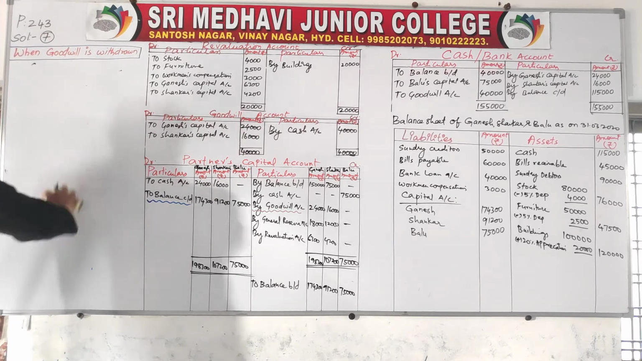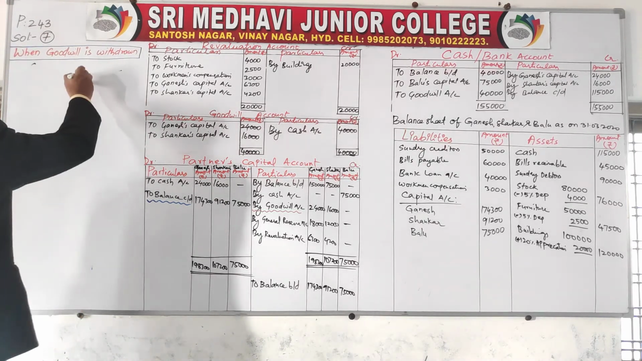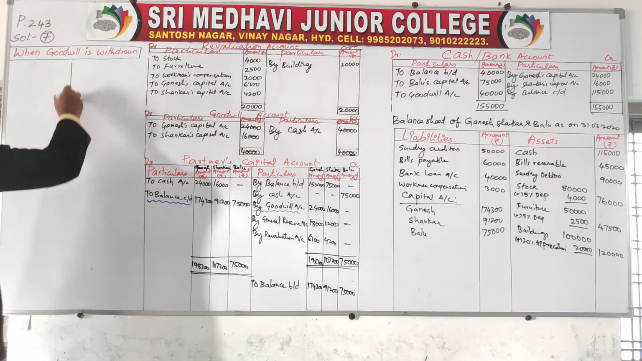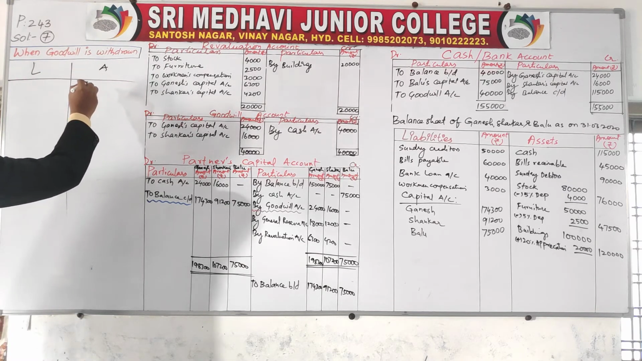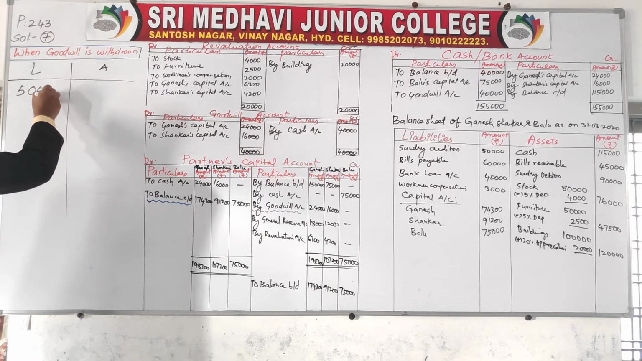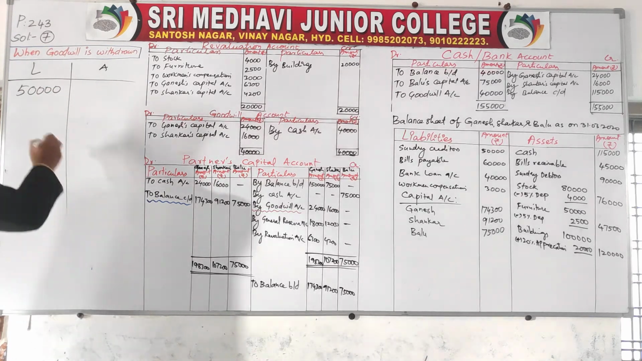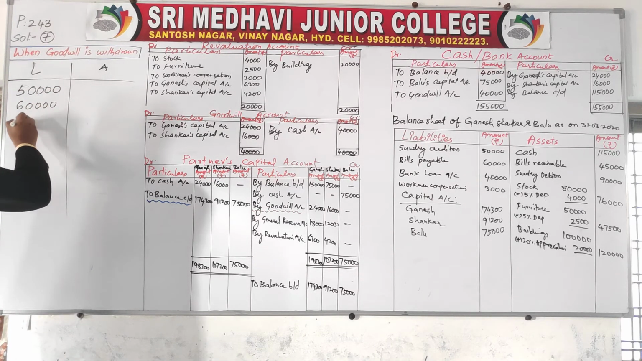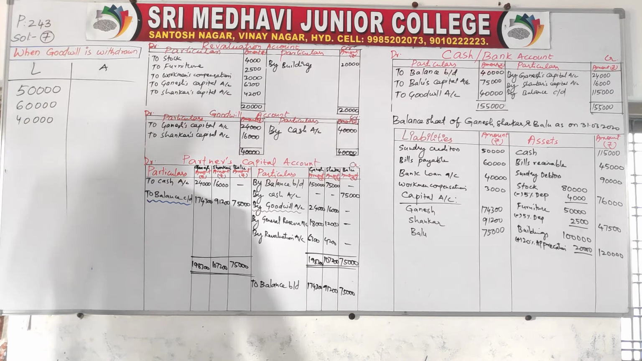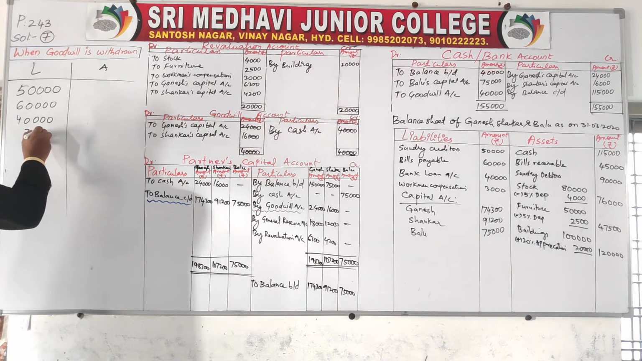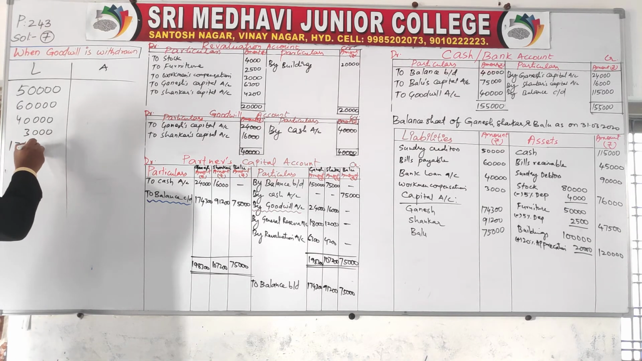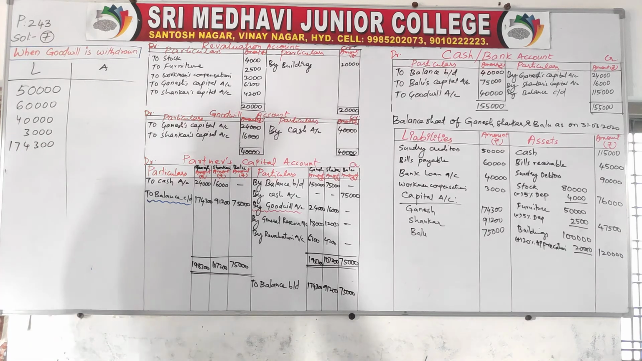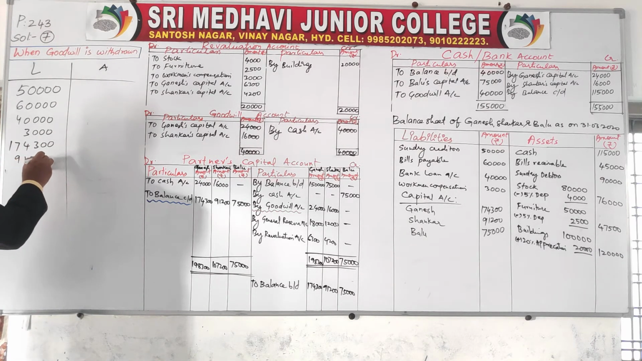Here, how much are the liabilities? Liabilities amounts: 50,000, 60,000, 40,000, 3,000, 1,74,300, 91,200 and 75,000.